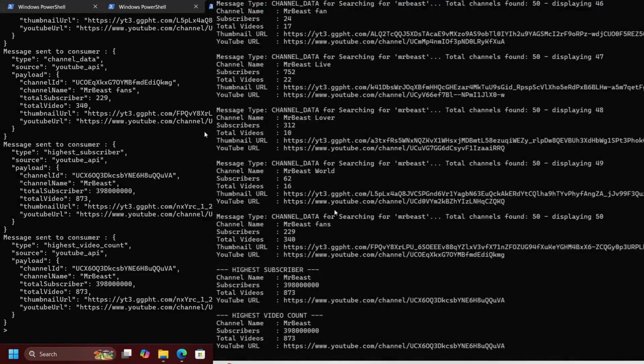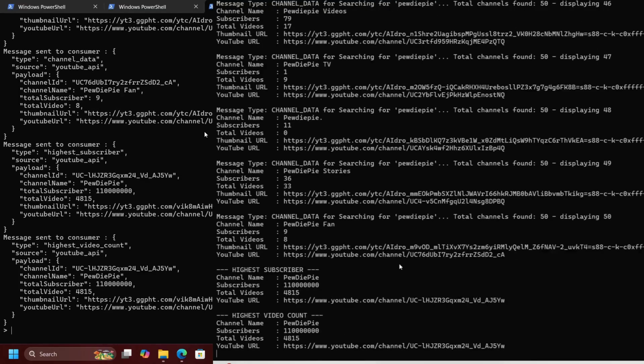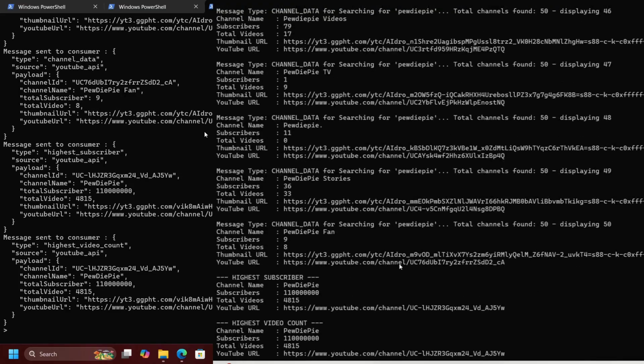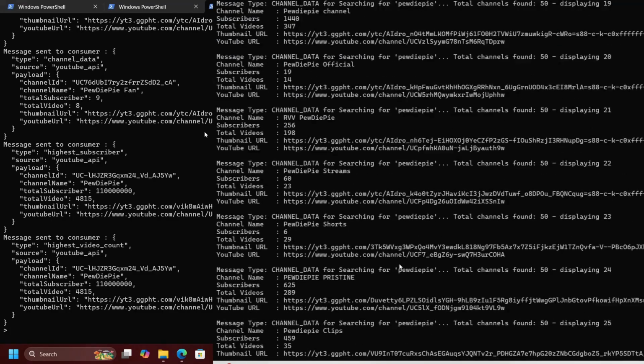We can see here, this is the search for Mr. Beast. We can send another message from PC1, which is /search, and we search for PewDiePie. Then PC1 is going to do the searching and send it to the consumer. Here we already received the second search, which is the PewDiePie channel.